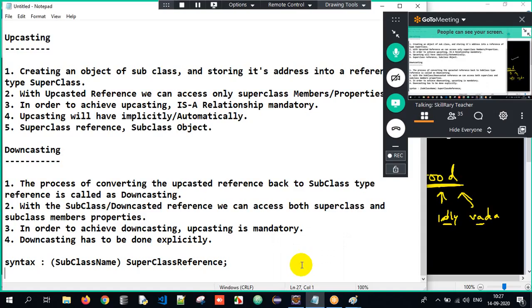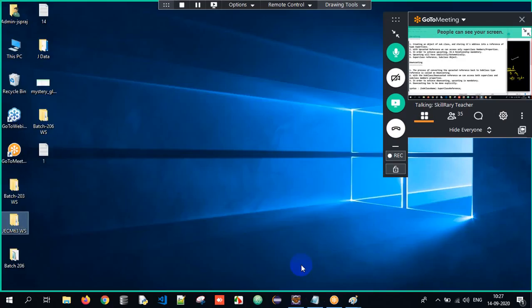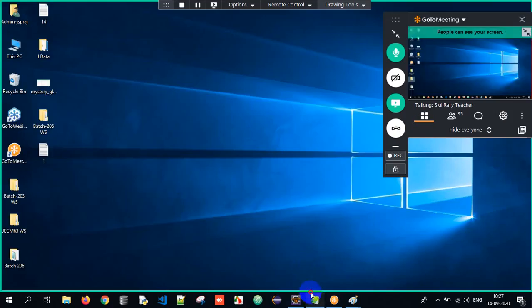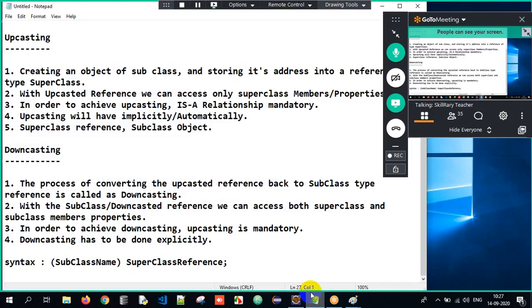Imagine you answer yourself. Simple. Don't look at anything. Just have a look at this and tell me, which will happen implicitly? Obviously, upcasting. Which will happen explicitly? Downcasting. Inheritance is mandatory for upcasting. Upcasting is mandatory for downcasting. Once I have upcasted, I can access only superclass properties. If I have downcasted, both superclass and subclass properties.